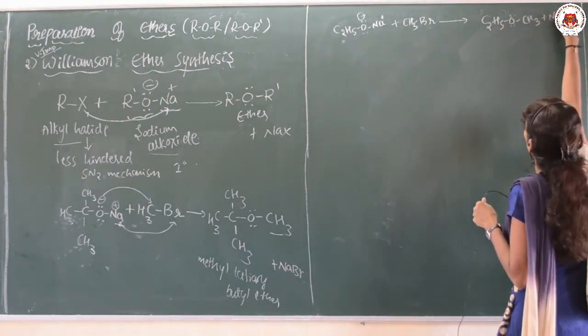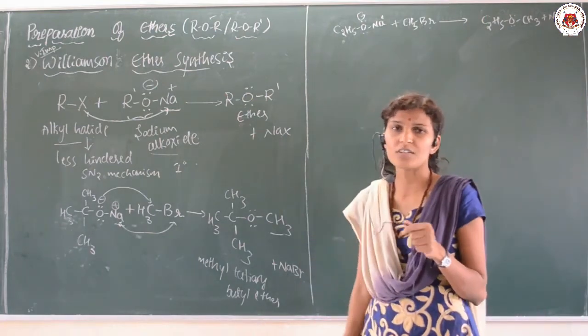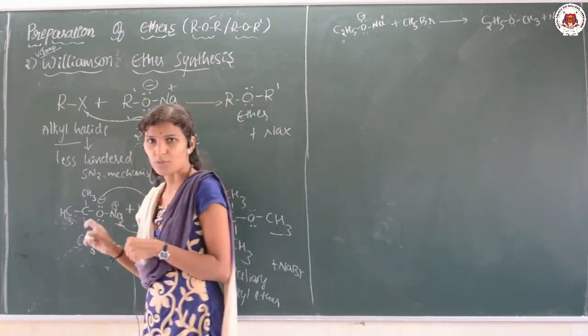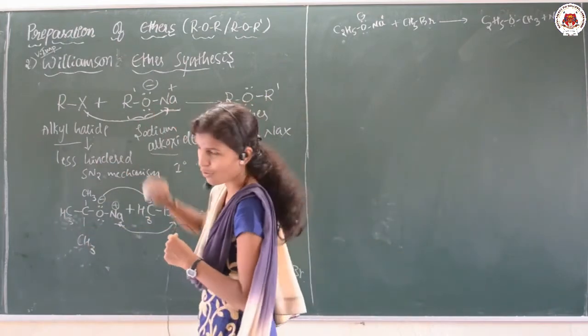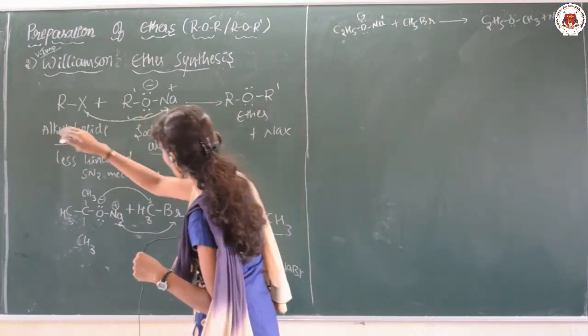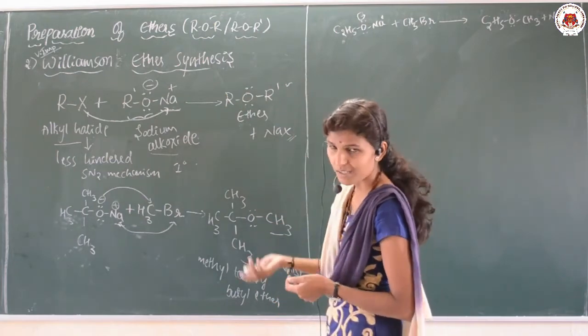Plus NaBr. So this is also an example for the Williamson ether synthesis. Simple. Alkyl halide is treated with sodium alkoxide. You can take any alkyl group here, you can take any alkyl group here also. So you are going to get the ether along with a byproduct like NaX.